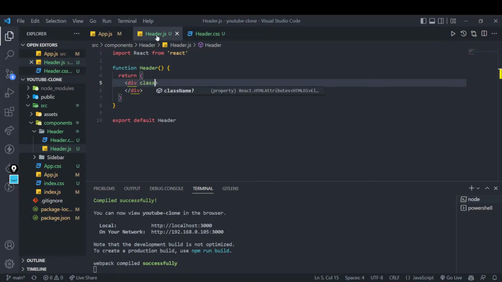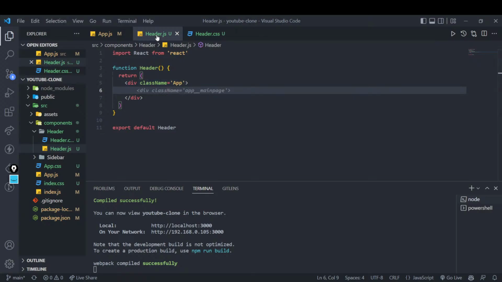Now one thing I've already told you in the first or second lecture, that this is not pure CSS, and this is not pure HTML, so you cannot write class over here, but instead of class you have to write className. Because class is reserved in JavaScript, and this is a mix of JavaScript and HTML, that is why we are writing className. This is just a minor change that you need to do. I will give it as an app name. Why am I doing all these class names? Please don't pay attention to these class names. Just pay attention to the major part that we are coming up with.